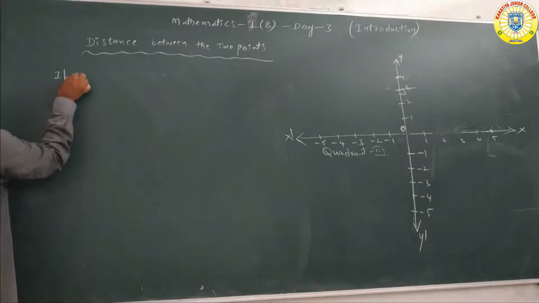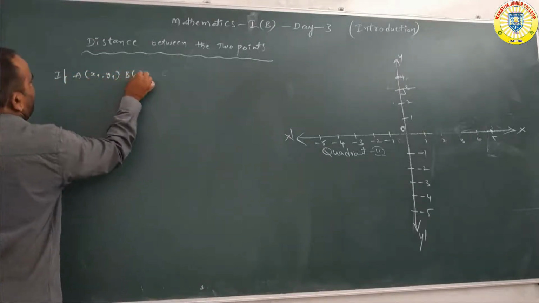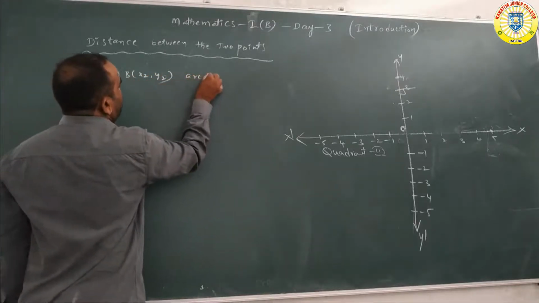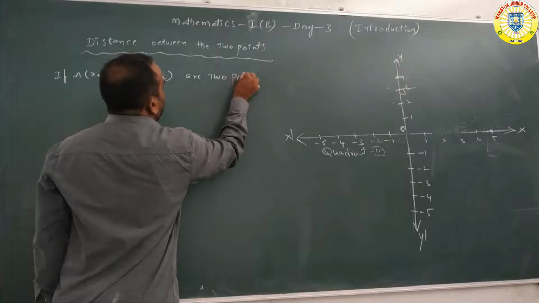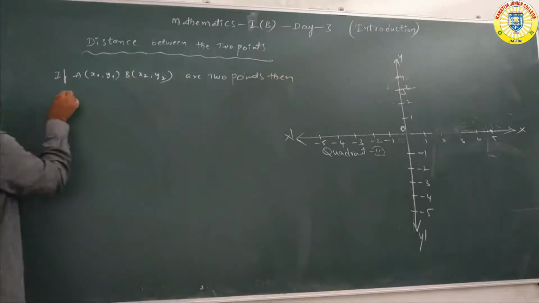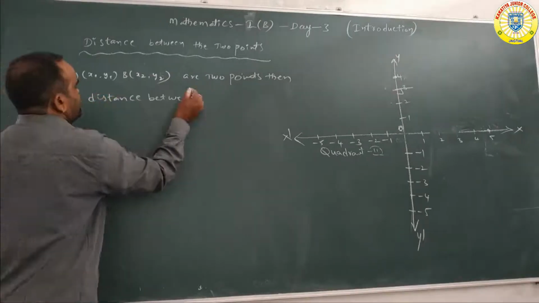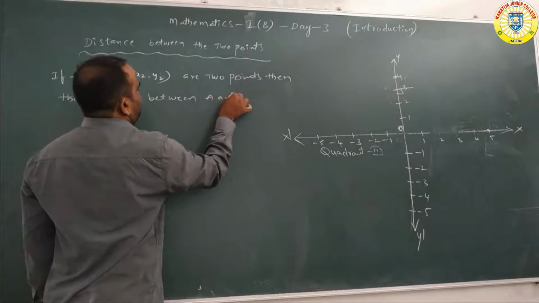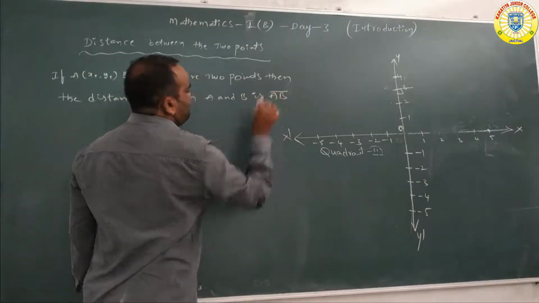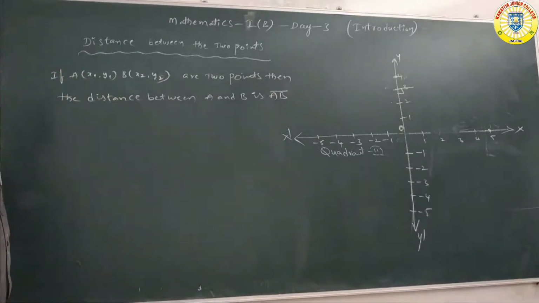So if A of x1 comma y1, B of x2 comma y2 are 2 points, then the distance between A and B is nothing but AB bar.